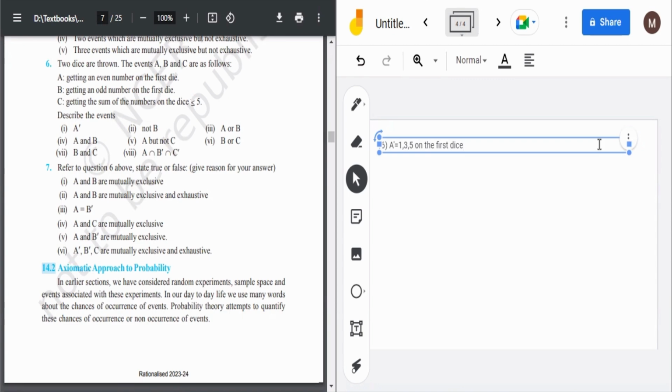Then not B is B dash. We can do it in a similar way, getting an odd number on the first die. So B dash would be getting an even number on the first die. Simple. Then A और B मतलब A और B is simply A union B.